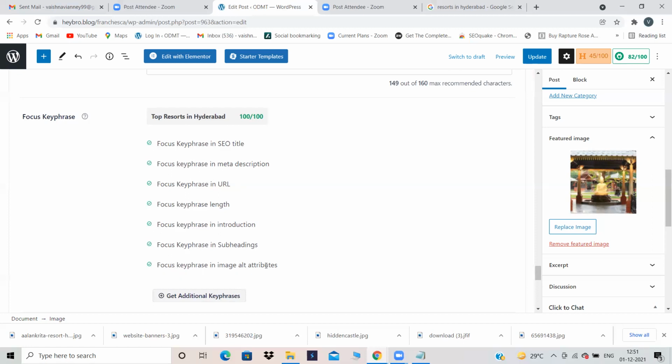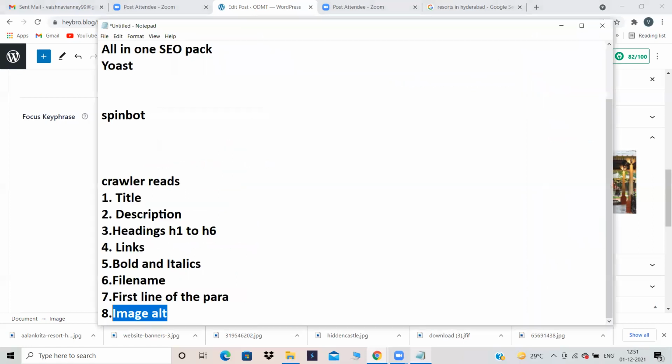So 1, 2, 3, and 4. 4 parameters we have covered: title, description, headlines, and image alt. Links is there, bold and italics is there. Okay, file name also we covered, right? Okay, headline 1 to headline 6 also we have already given. So 5 things are done. So now the 3 things are left over: links, bolds and italics, and first line of the para.